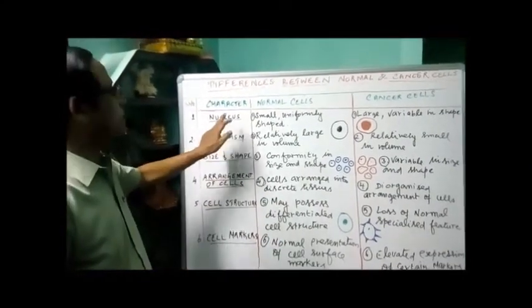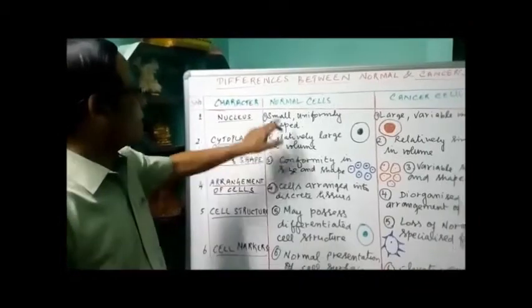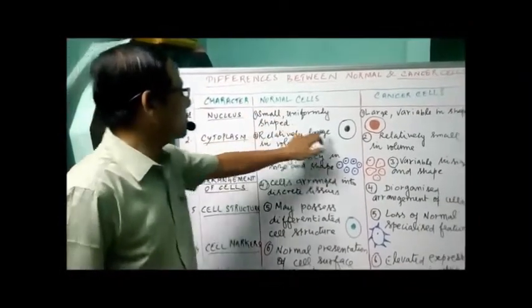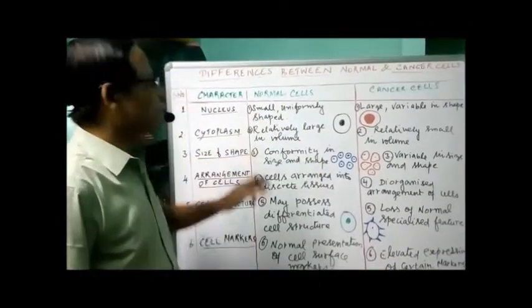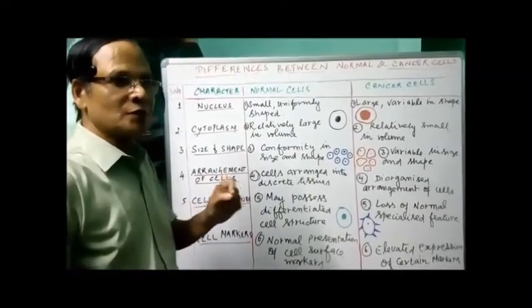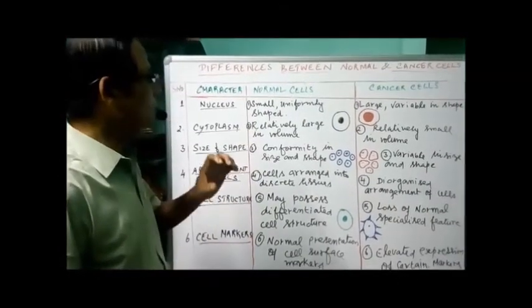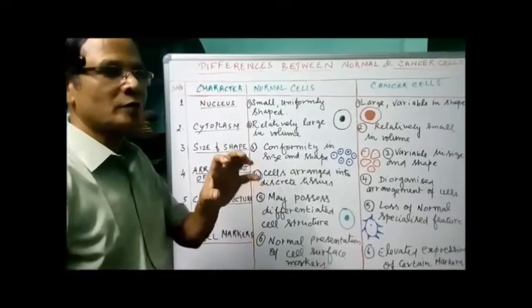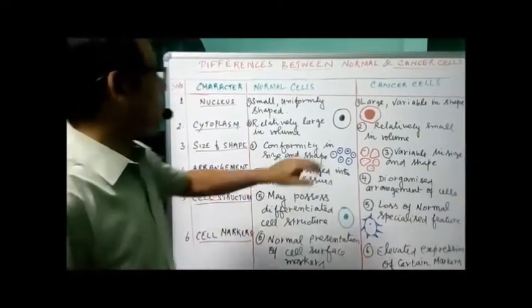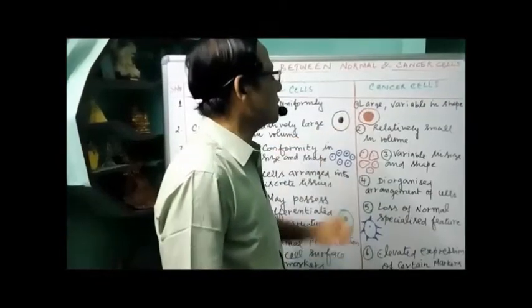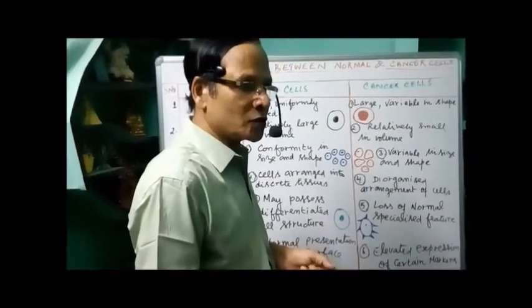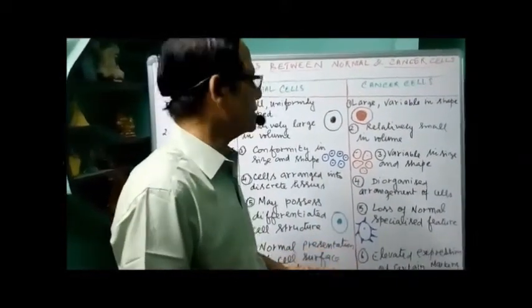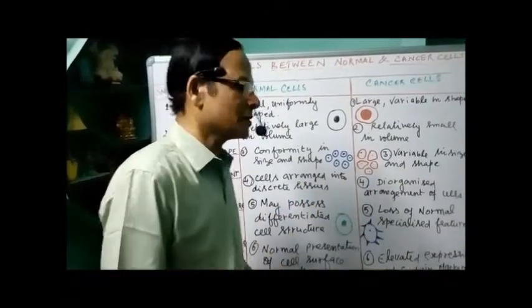Now about the nature of the nucleus. In the case of normal cells, the nucleus is small and uniformly shaped. There is no difference in the shape of the nucleus. All nuclei are the same in a group of normal cells. In the case of cancer cells, the nucleus is large and variable in shape between the cancer cells.